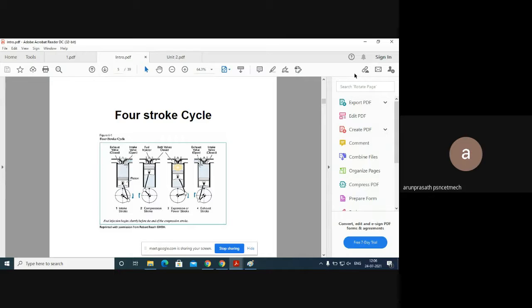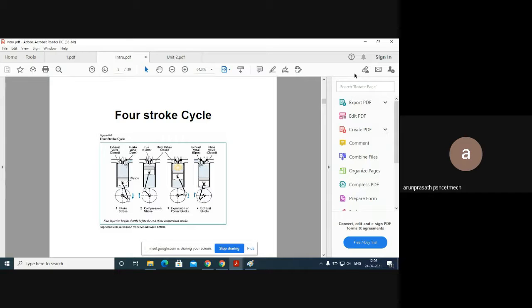So the four strokes are suction, compression, power, and exhaust, along with the valve opening and closing. In our diesel engine, we don't have valves at the front. We just denote them as ports, because there is no need for opening and closing of valves here. Only through the inlet port does the fuel, the diesel, come inside. Then the air-fuel mixture happens, and the fuel comes inside to the combustion chamber.